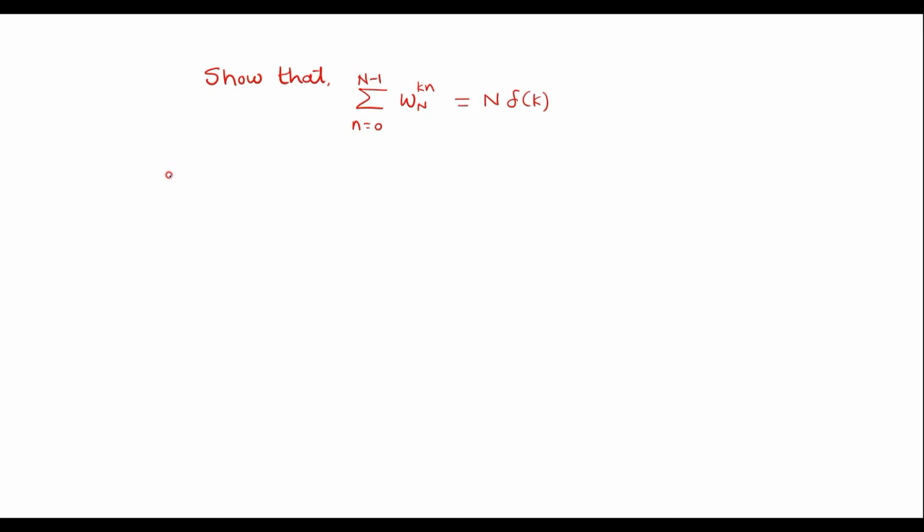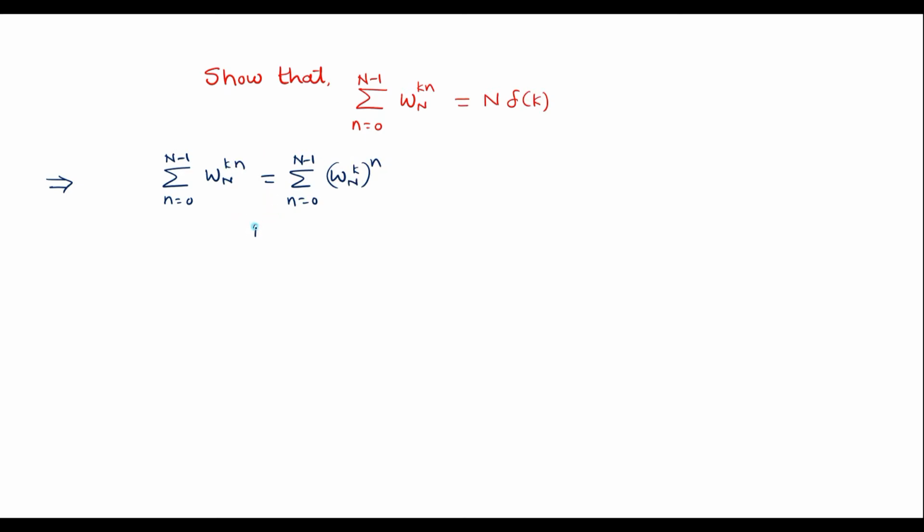We'll consider the LHS, that is summation n is equal to 0 to N minus 1 W_N power kn. I will represent this as summation n is equal to 0 to N minus 1 W_N power k power n, which is same as k into n.